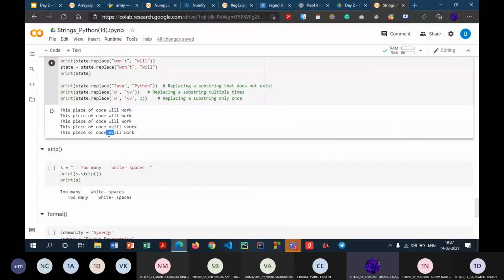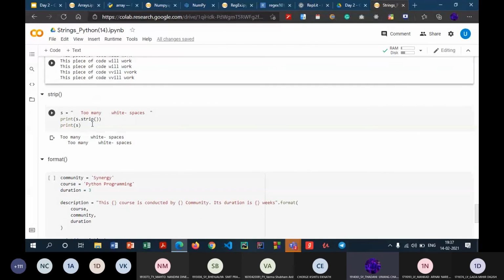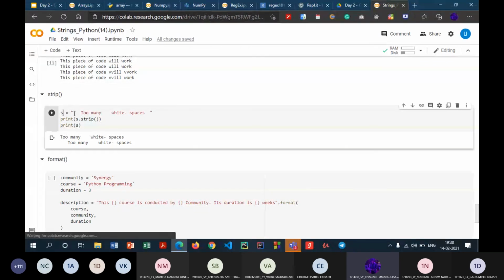Next method which we have is the strip method. What the strip method basically does is it removes the white spaces, that is extra spaces, towards the left and right side of the string. So over here, this string S has too many white spaces towards its left and its right. So what S dot strip will do is remove the white spaces from the left and right.